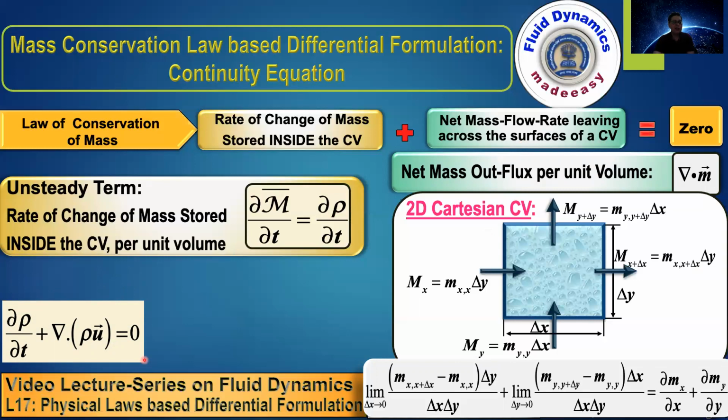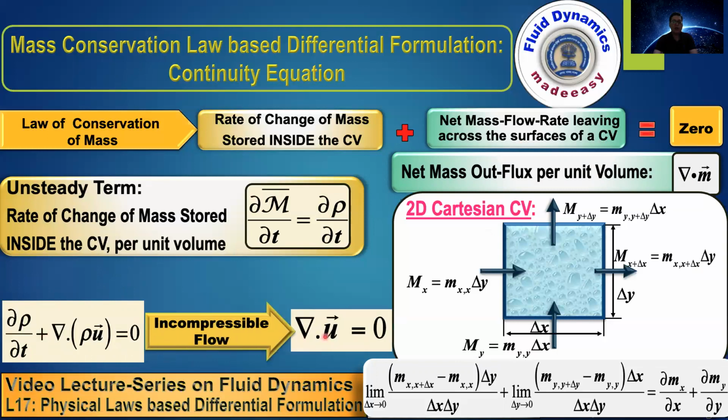However, as mechanical engineers, most of the time we encounter fluids which are incompressible. So for incompressible flow, density is not a function of space and time. If density is not a function of time, this term becomes 0. And if it is not a function of space, you can take it out. Finally, for an incompressible flow, the continuity equation is given as del dot u equals 0. In a 2D problem, this is ∂u/∂x plus ∂v/∂y equals 0.